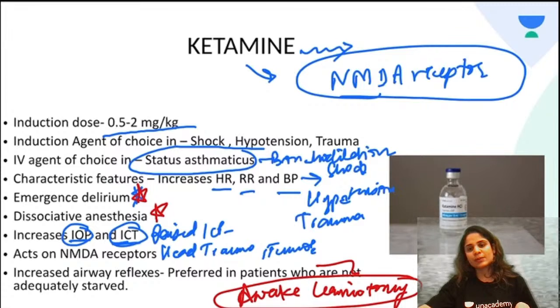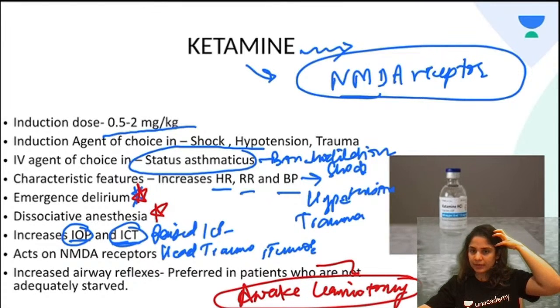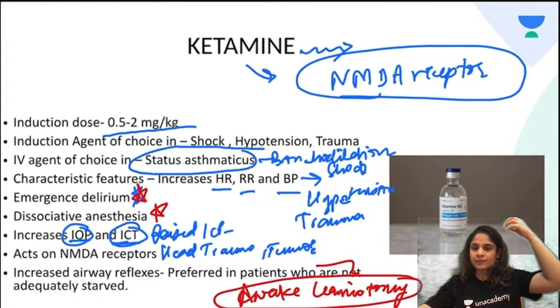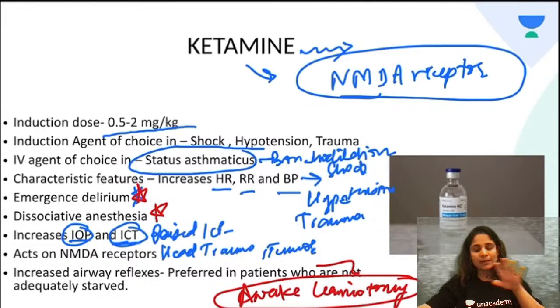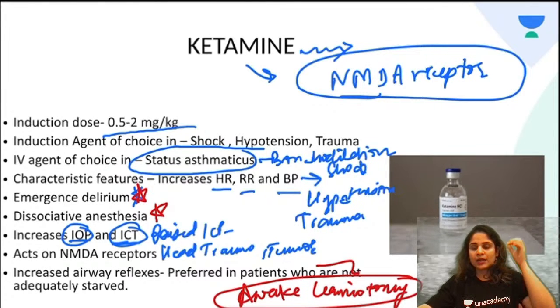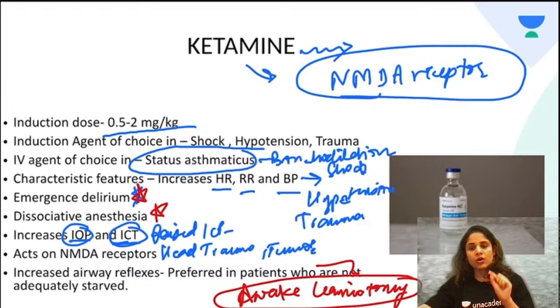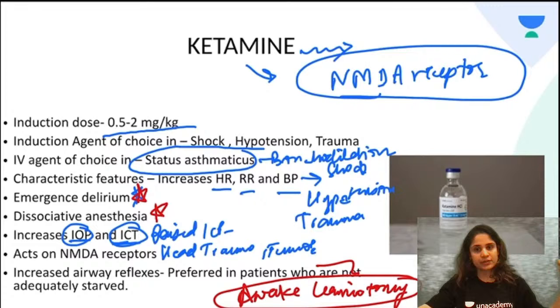So in awake craniotomy, when they are going to open the brain, the painful parts, that is opening the skin, subcutaneous tissue, the skull and the dura, these are the four painful parts. At that time we give propofol to the patient to make him unconscious and to make sure that the pain is gone. Now once the dura is open, the brain usually does not have any painful structures. So when the operation on the brain is being carried out, at that time the propofol infusion is stopped, the patient is woken up, he is asked to play the keyboard.